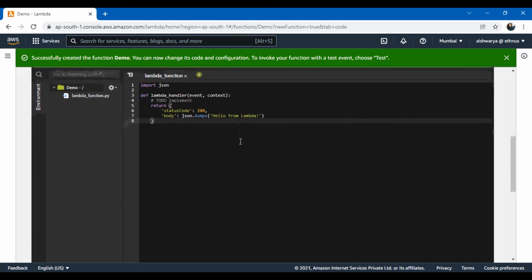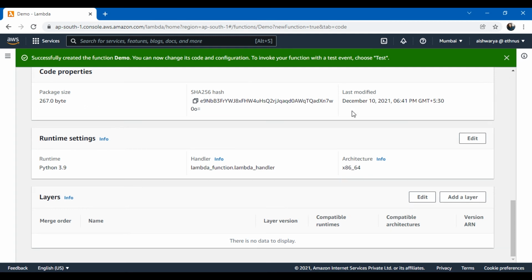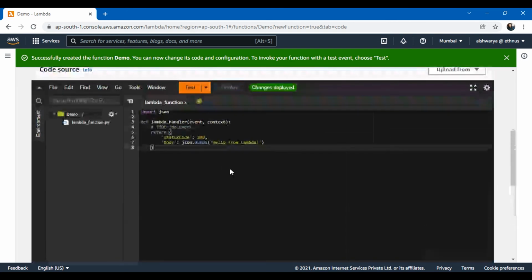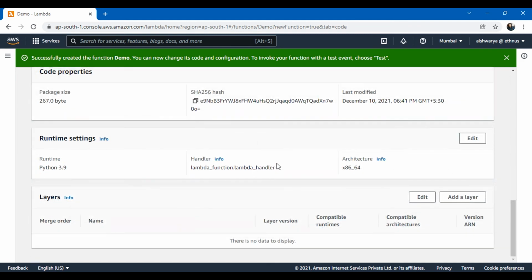Apart from this, here are the code properties. What's the package size as of now? When did I last modify it? What are the runtime settings? The runtime is Python 3.9 and the handler is the Lambda handler, whose name is given here. Then layers.